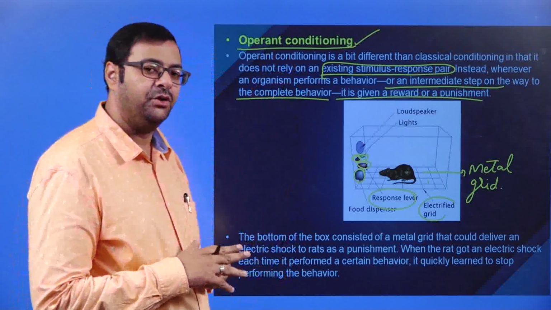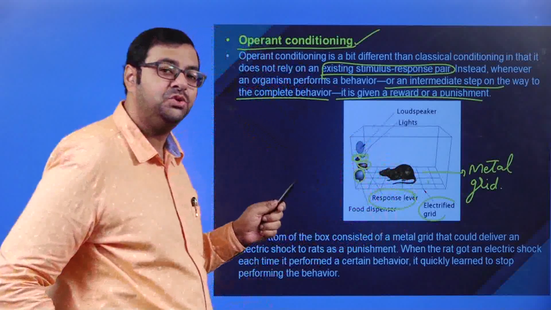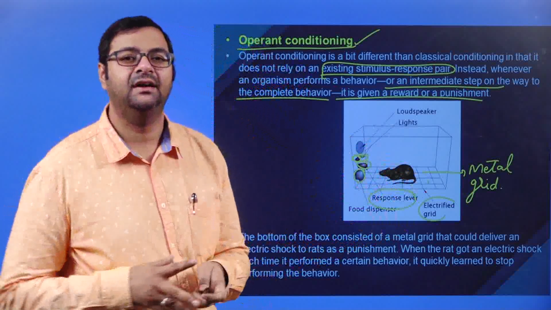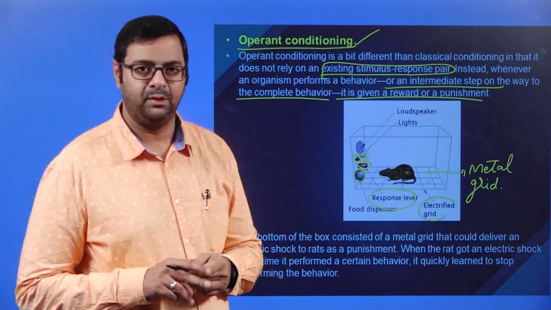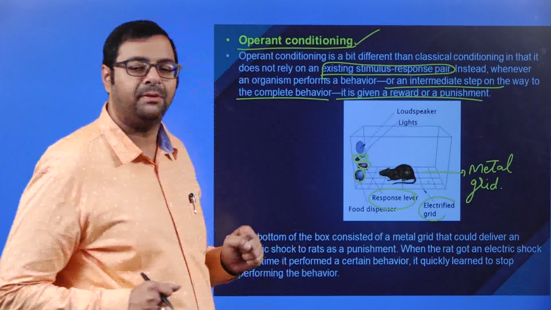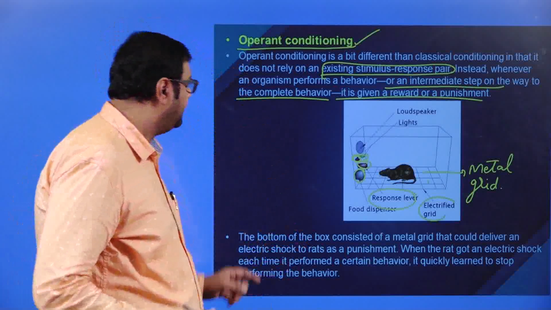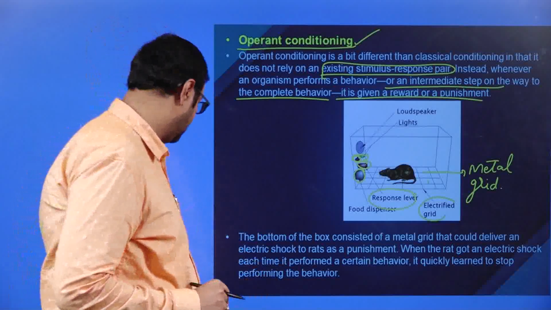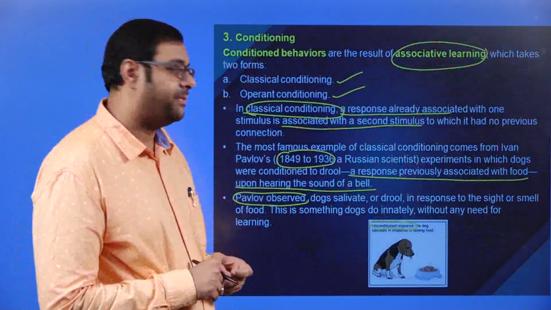Now this is what operant conditioning is, wherein you are actually conditioning an animal to take the food, otherwise you are giving it a punishment if it is doing it in a different way. So this is basically operant conditioning, and this concludes our conditioning as well. That is these two, classical conditioning and operant conditioning.